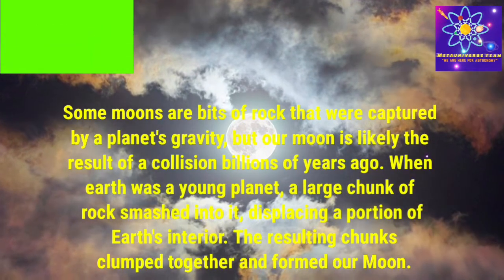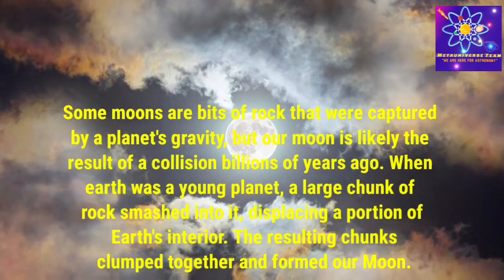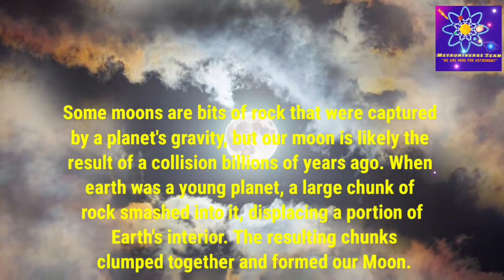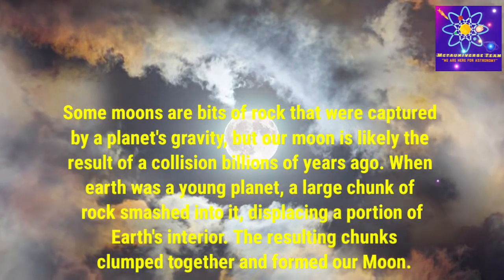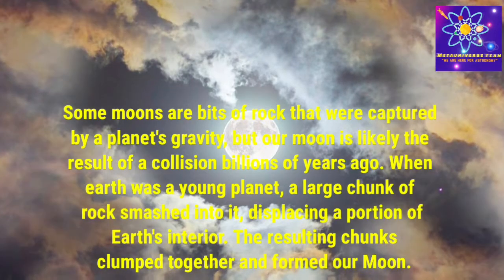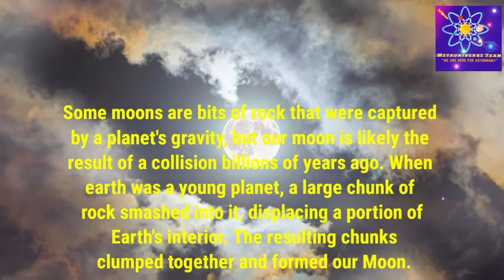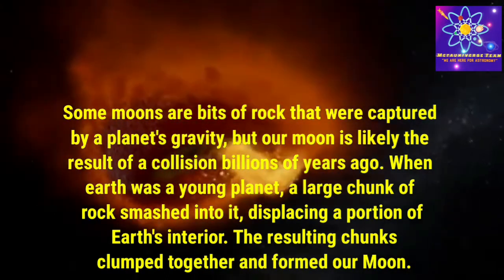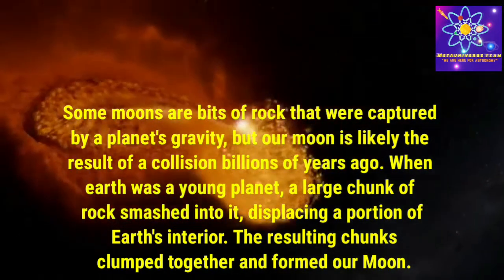Some moons are bits of rock that were captured by a planet's gravity, but our moon is likely the result of a collision billions of years ago. When Earth was a young planet, a large chunk of rock smashed into it, displacing a portion of Earth's interior. The resulting chunks clumped together and formed our moon.